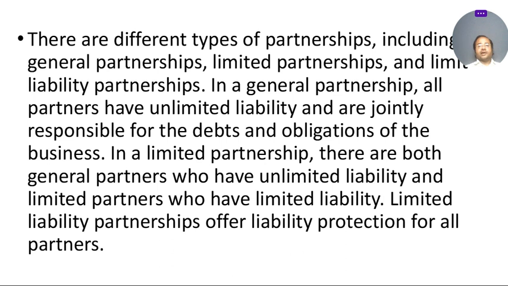In a limited partnership, there are both general partners who have unlimited liability and limited partners who have limited liability. A limited liability partnership offers limited protection for all partners. It means that in a limited partnership, partners are not responsible for paying the debt by selling their assets.